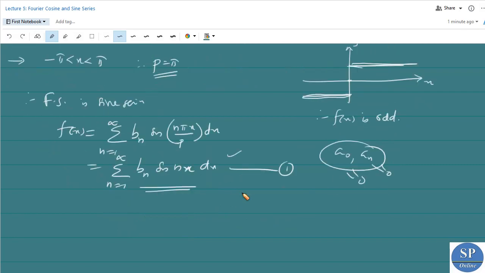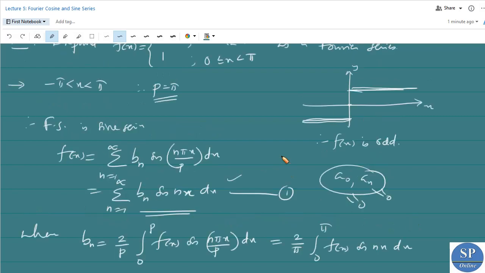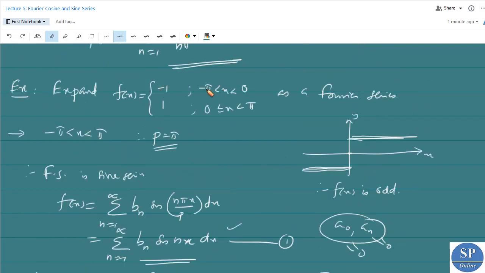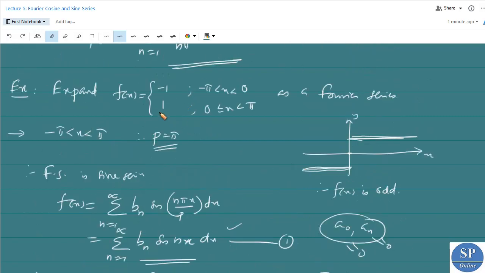So now the Fourier coefficient bn is equal to 2 by p into integral 0 to p f of x sine n pi x by p dx. This is nothing but 2 by pi, where p equal to pi here, into integral 0 to pi f of x sine nx dx. But we have f of x equal to minus 1 if x varies from minus pi to 0, and it is 1 if x varies from 0 to pi. Here we need only the values of x from 0 to pi, so the function value is 1 here.